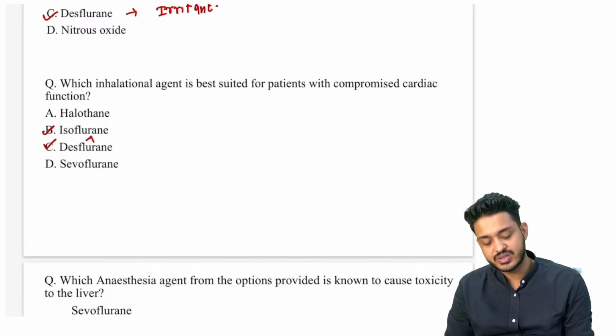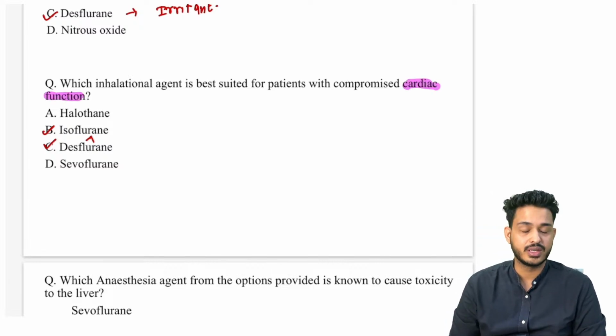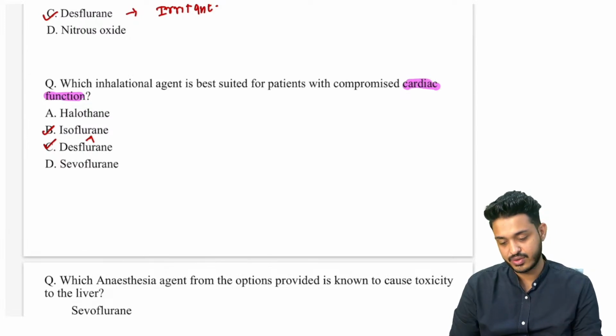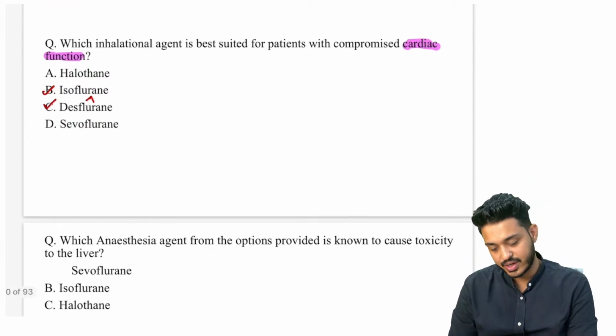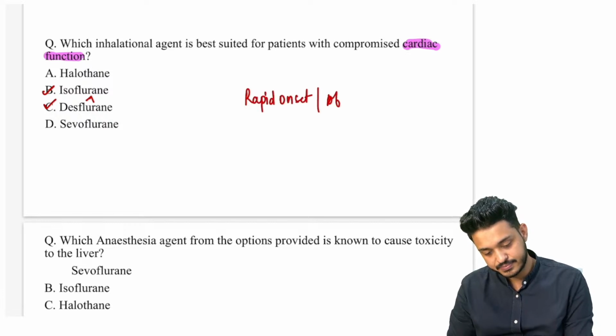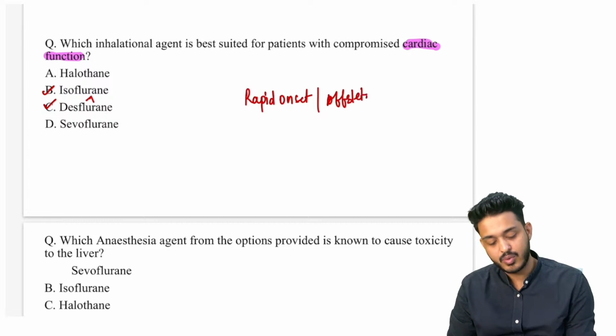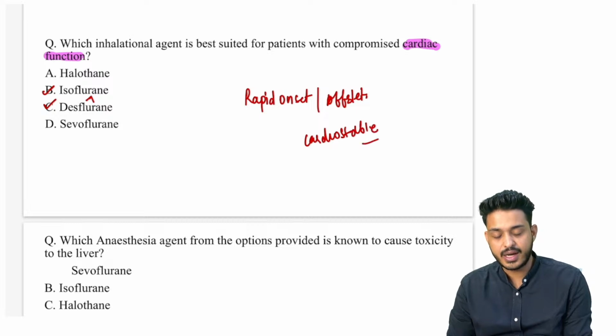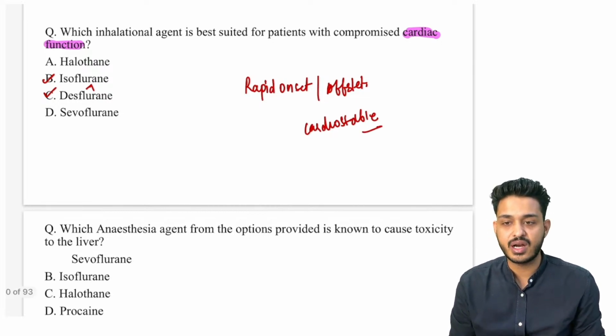So in cardiac patients you can use iso or desflurane, because desflurane has rapid onset and rapid offset, and both of them are going to be cardiostable, right?